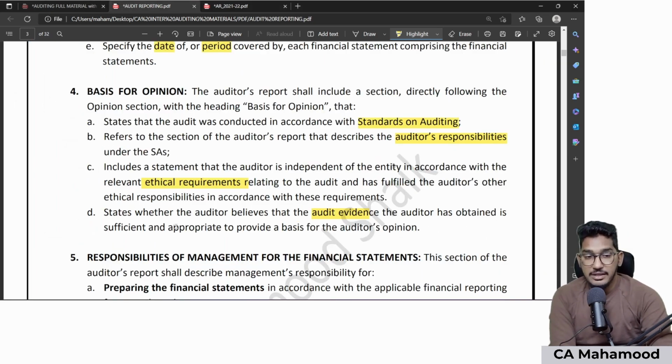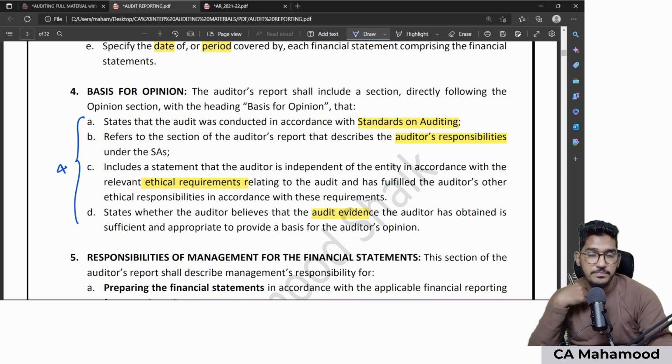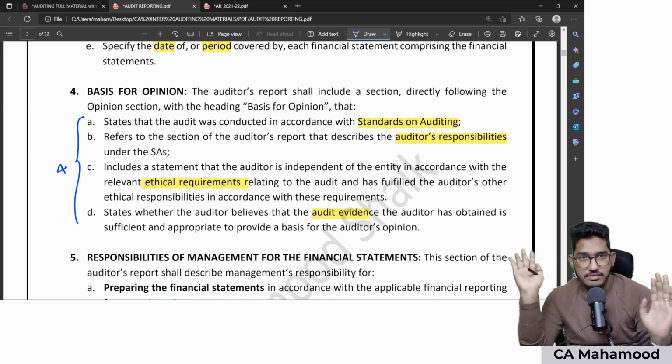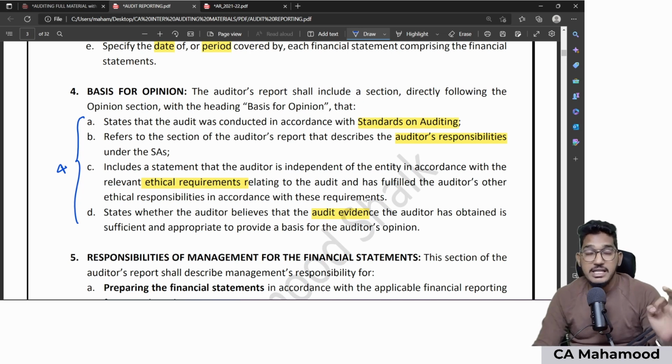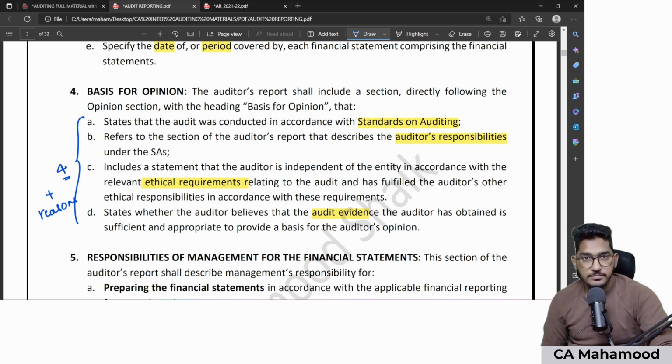In addition to that, if you give modified opinion, in the basis for opinion paragraph, along with these 4 things, some extra information should also come. If you give unmodified opinion, the basis for opinion paragraph will contain only these 4 matters. But if you give modified opinion, whether qualified, adverse or disclaimer, along with these 4 matters, you should also mention in the basis for opinion paragraph the reasons why you are giving modified opinion.